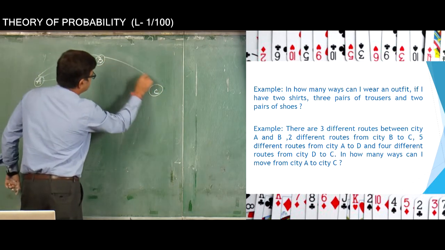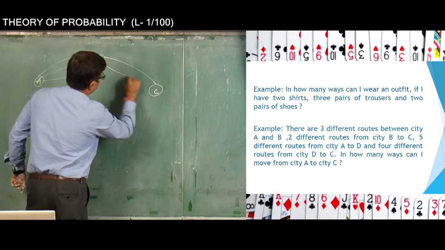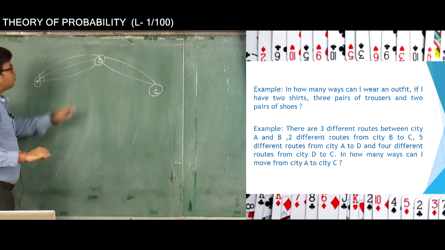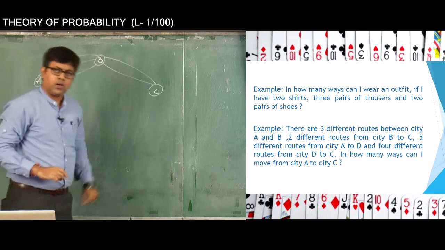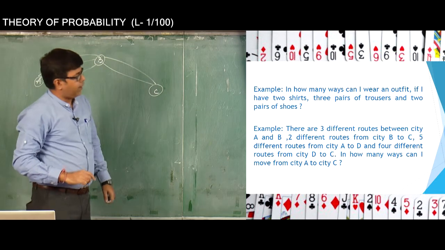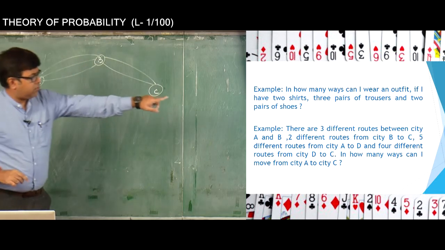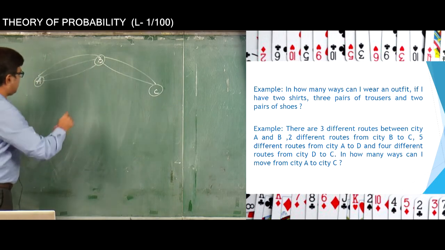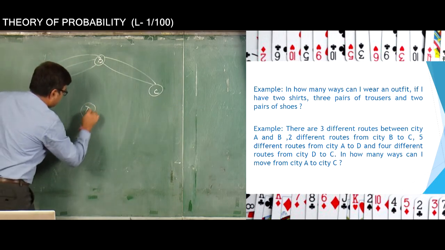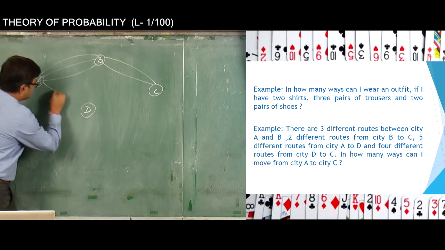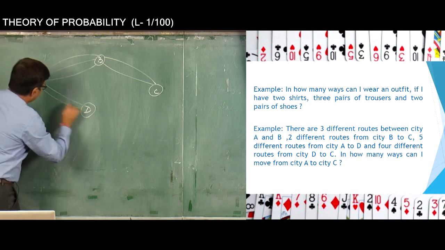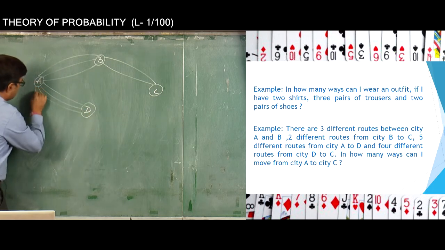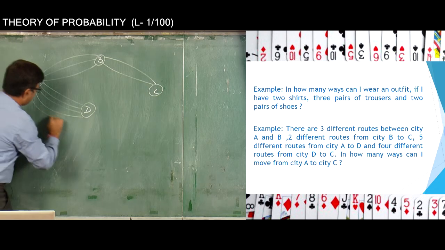So from B to C, how many routes are there? There are 2 routes by which you can move from B to C, okay, clear, fine. Now 5 different routes exist from A to D. So let us say D is somewhere here. So 5 routes: 1, 2, 3, 4 and 5.